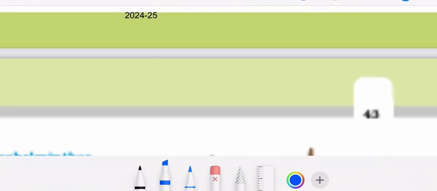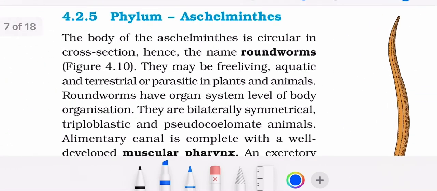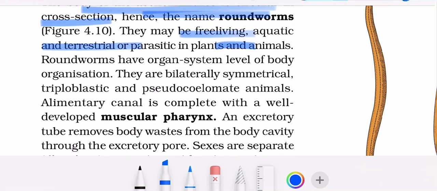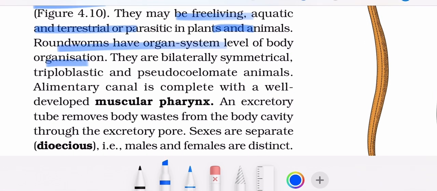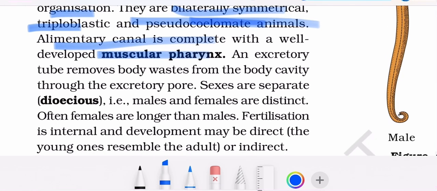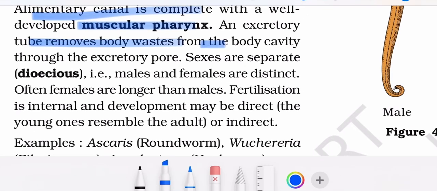Moving ahead, Aschelminthes. The body of the Aschelminthes is circular in cross section, hence the name roundworms. They may be free living, aquatic, terrestrial, or parasitic in plants. Roundworms have organ system level of organization, are bilaterally symmetrical, triploblastic, pseudocoelomates. Very important, pseudocoelomates. The alimentary canal is complete with a well developed muscular pharynx. The excretory tube removes the waste from the body cavity through the excretory pore.